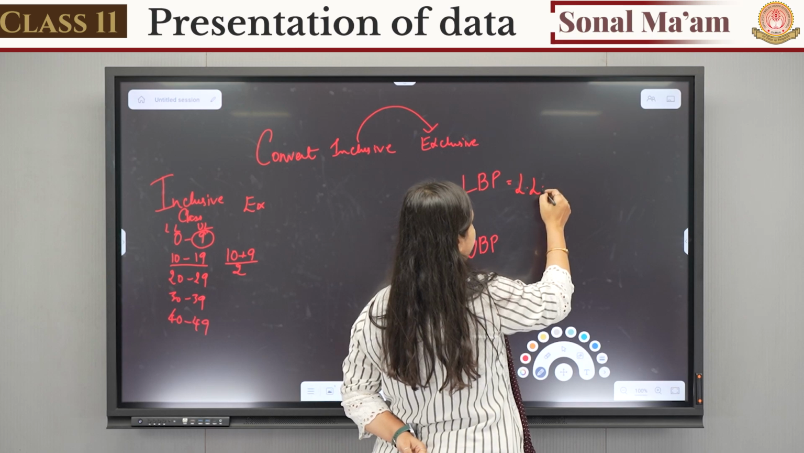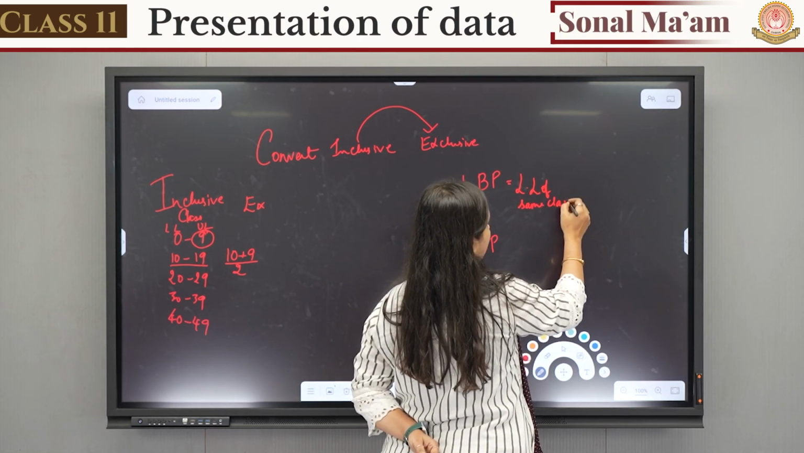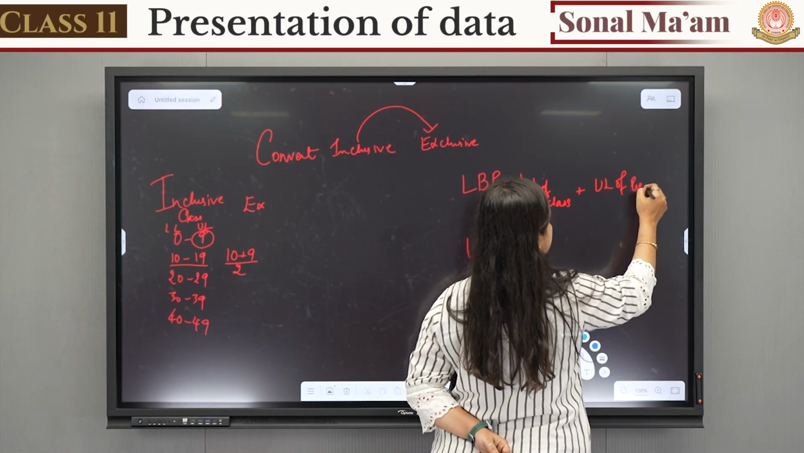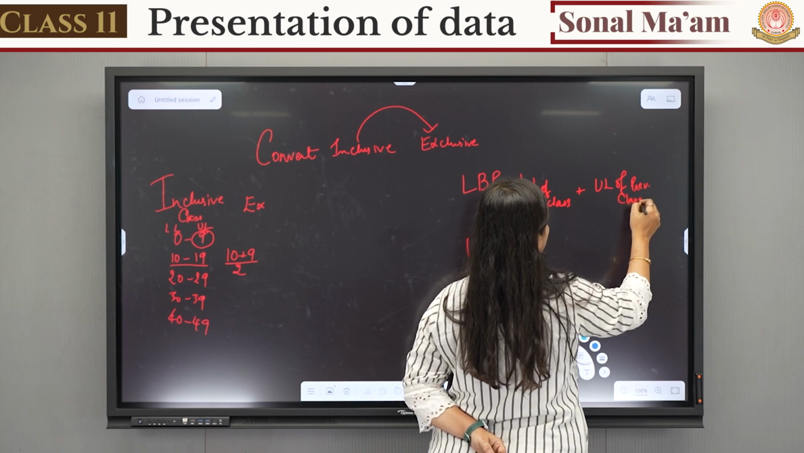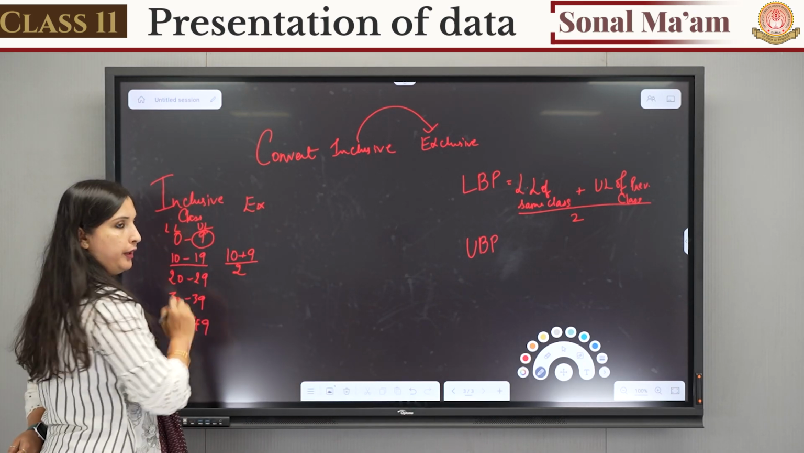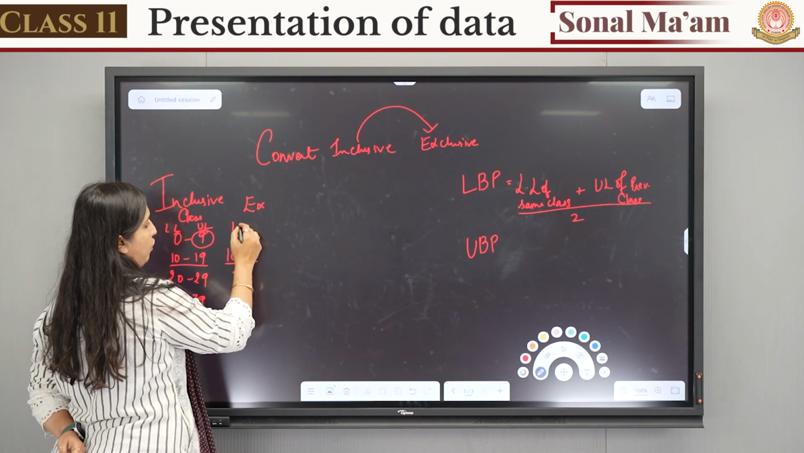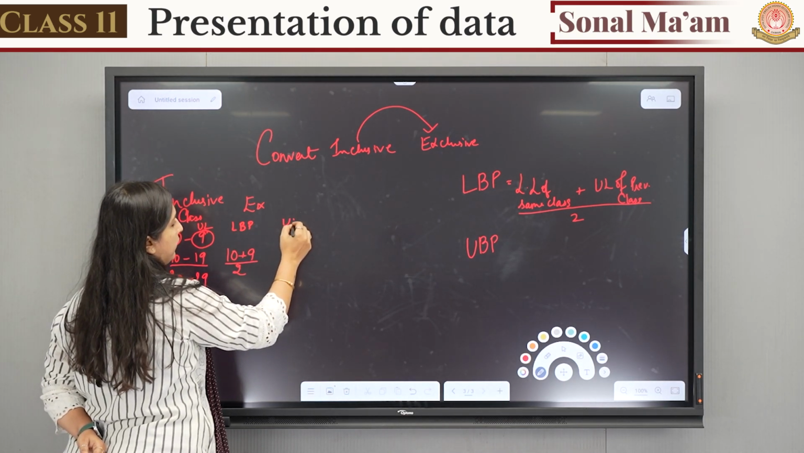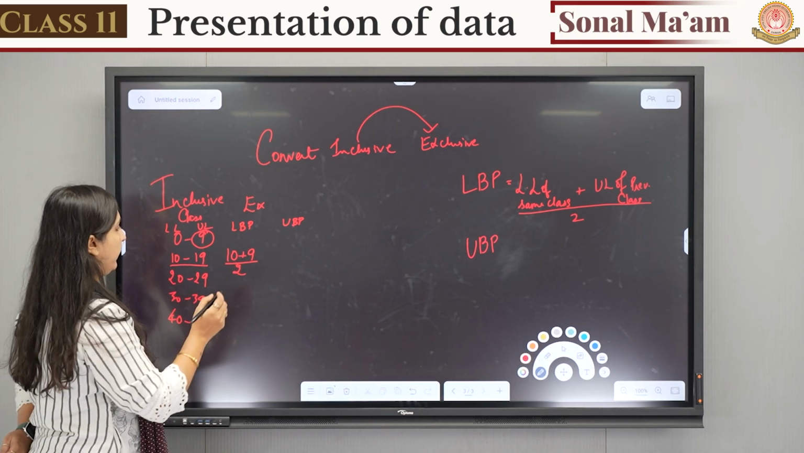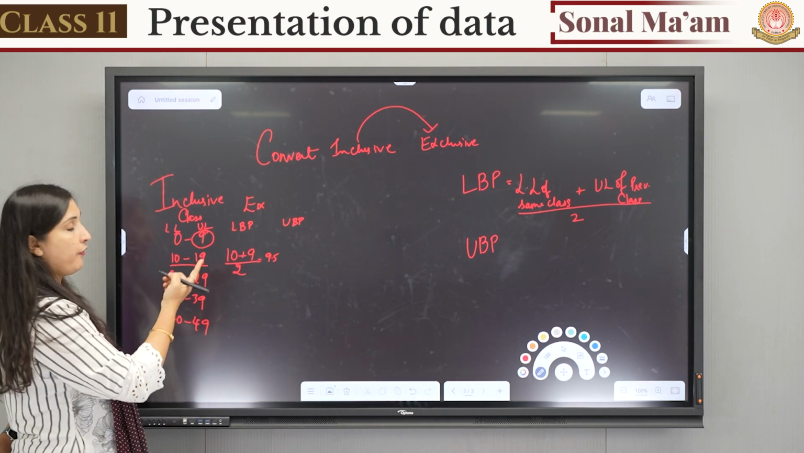Lower limit of the same class plus upper limit of the preceding class, or previous class you can say, and that will be divided by 2. This will be the lower boundary point. Now going towards the upper boundary point, you have to find that also. This is the lower boundary point and this is the upper boundary point. Just 10 plus 9 by 2, it will come 9.5.